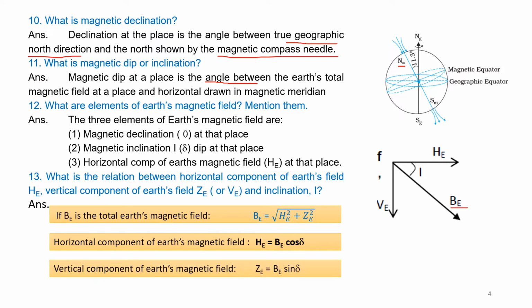And vertical component ZE is given by ZE is equal to BE sin delta. And the angle I, that is inclination or delta dip, is given by tan I is equal to ZE by HE.